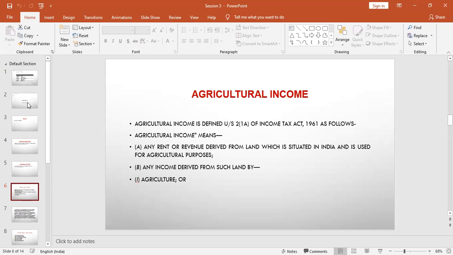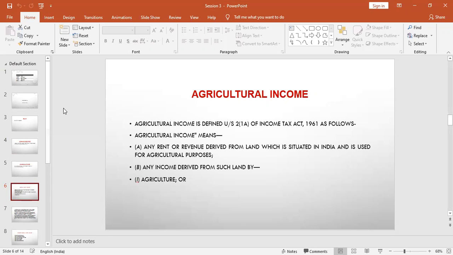Very important: the land should be used only for the sake of agricultural purpose. You get any revenue or rent from land which is situated in India, not in another country, and that land should be used for agricultural purpose only.